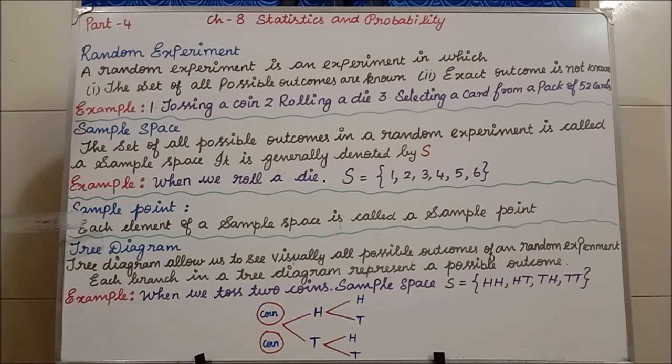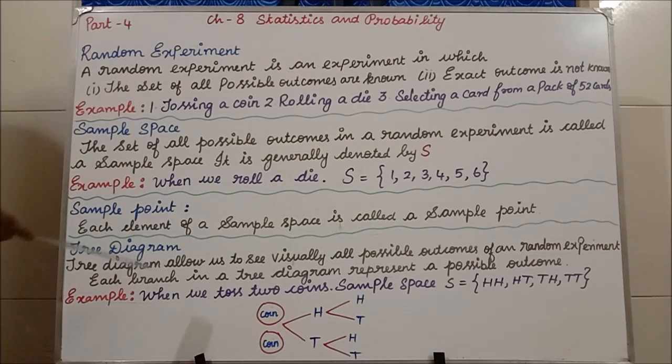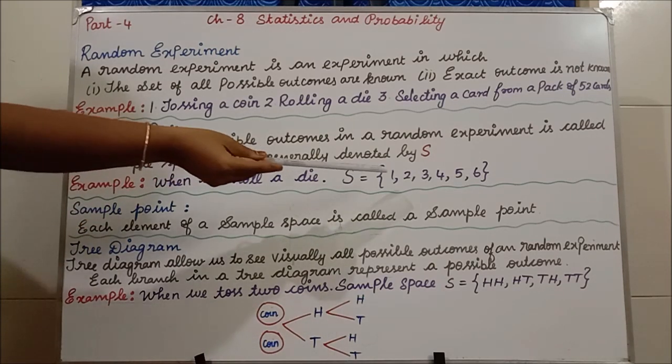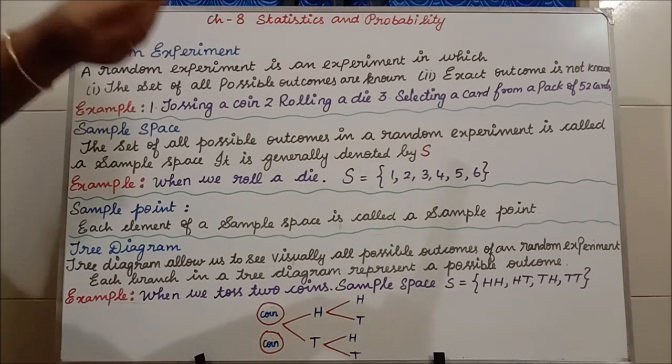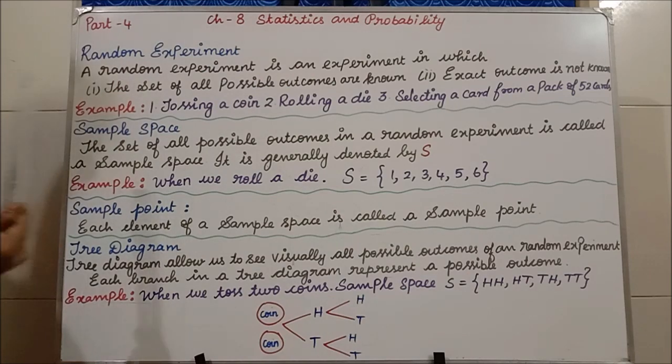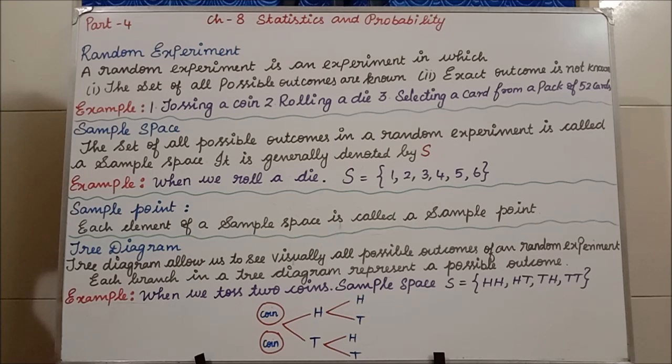Clear? The next we are going to see is sample point. Each element of a sample space is called a sample point. In the sample space of a die, 1 is one element, 2 is one element, 3 is one element, 4, 5 and 6 are each one element. If you are particularly talking about 2, then 2 is the sample point. So in a sample space, each single element is a sample point. Clear?